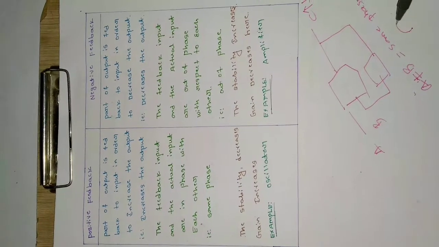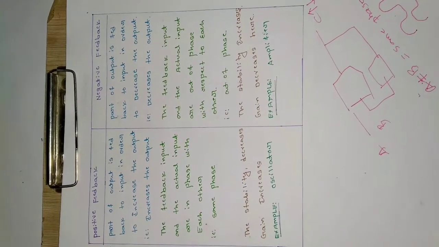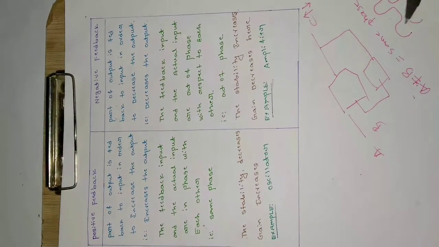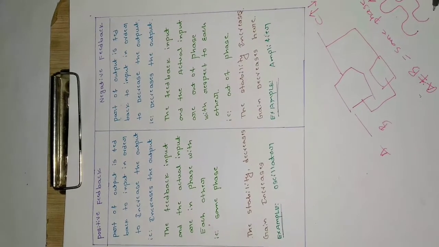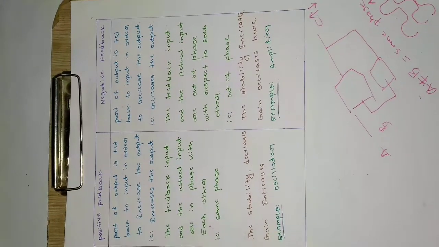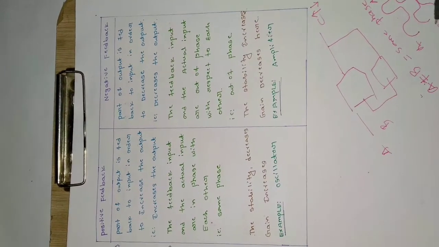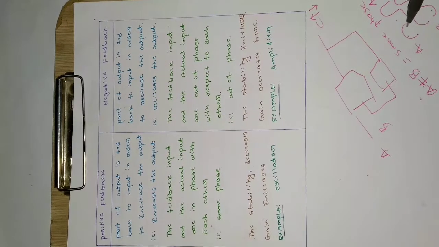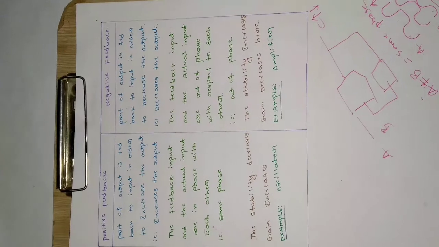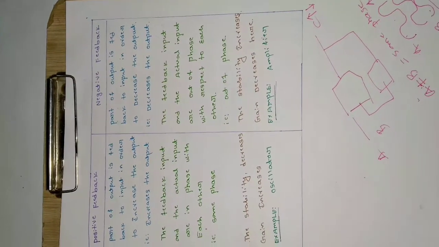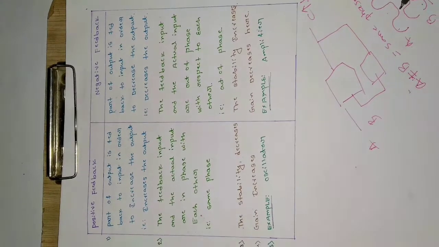Suppose this is one signal and this is the other signal, and they have the same phase. When we add up, the output will be greater, so it will increase. But if the phases are like this, this is A and this is B, they are opposite to each other by 180 degrees, so the output will be 0 here. So in case of non-similar phases, the output is going to decrease; in case of similar phases, the output is going to increase.